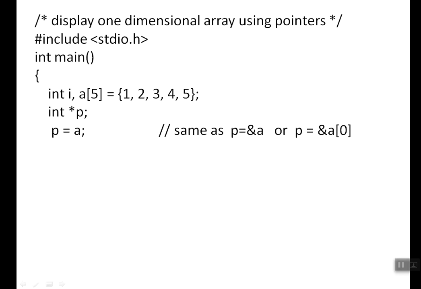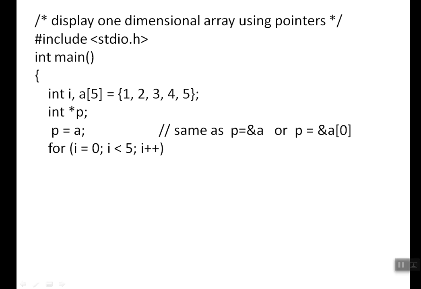This is only for arrays alone. For a normal variable, you can't give p = a. If a is a normal integer like int a;, you can't give p = a. But for an array, you can use it, because internally this means p = &a or p = &a[0]. Hope the statement is clear, right? If you are getting confused, use the code p = &a for now.